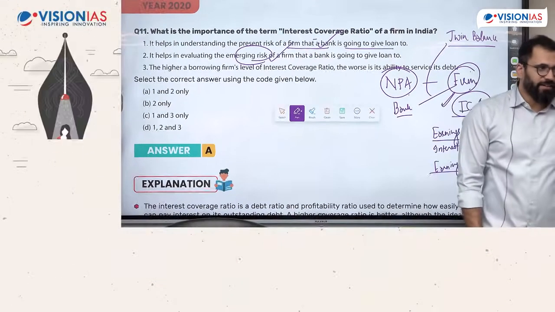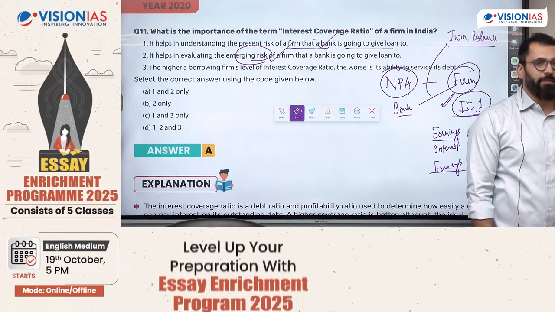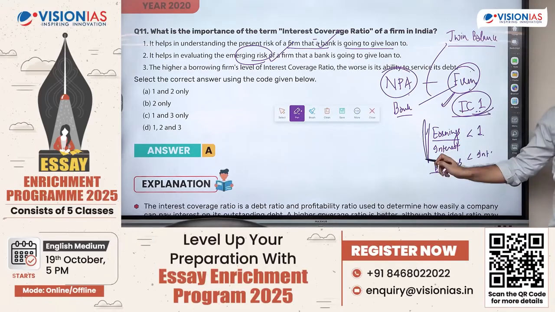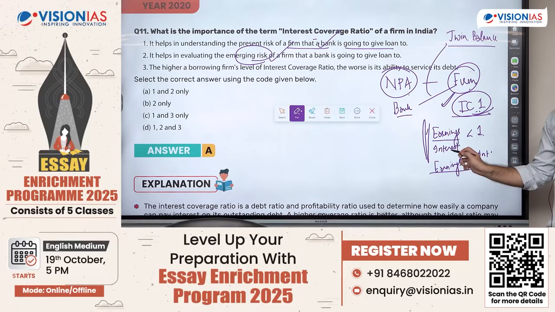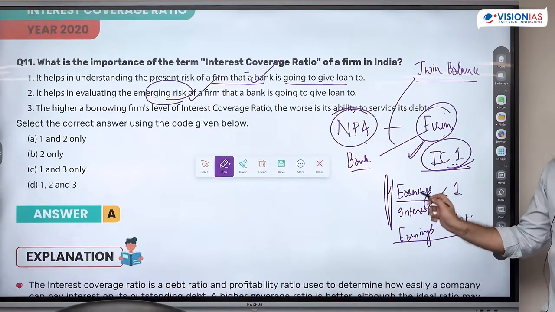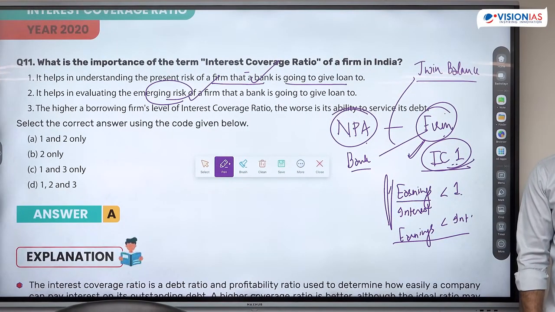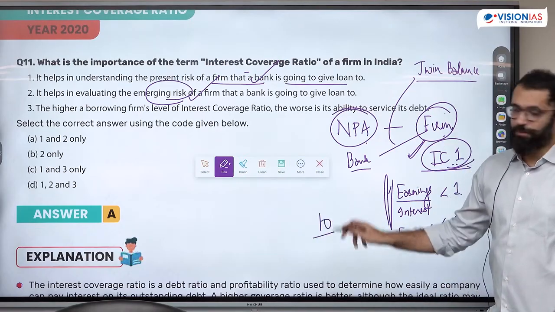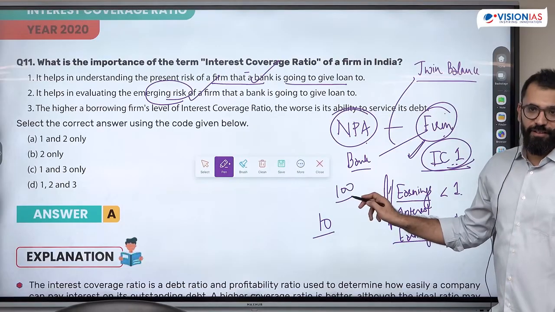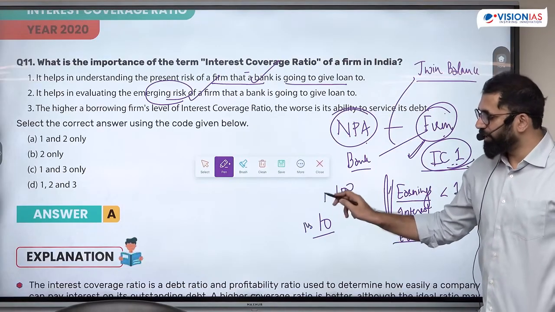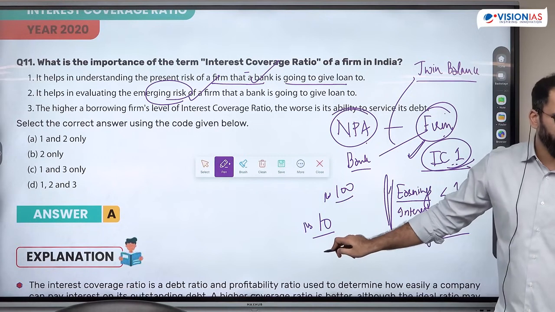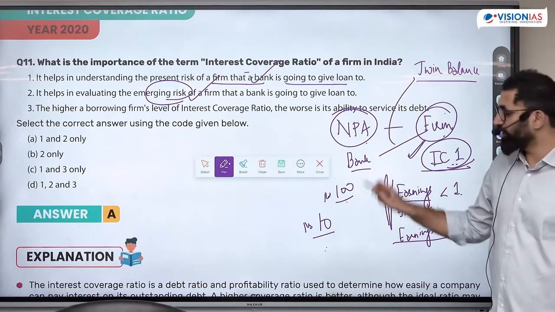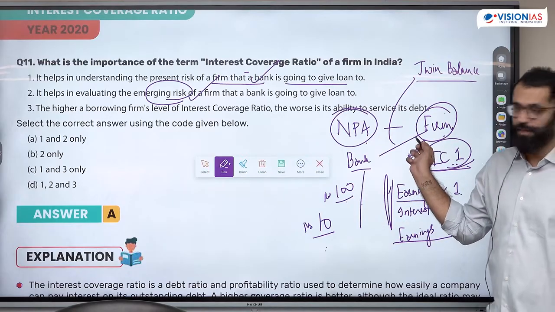Present risk, why? Because presently I know the interest which they pay. Emerging risk because I know their earnings. Here I see the earnings to interest ratio. From interest I come to know their present risk. From earnings I come to know their emerging risk. So for example, in a particular firm, I know the interest they have to pay is only 10 rupees, but they earn 100. So the interest payment is only 10, earning is 100. That means the present risk is less. And I know earning is 100, which means their emerging risk is also less. So both things I came to know from the interest coverage ratio.